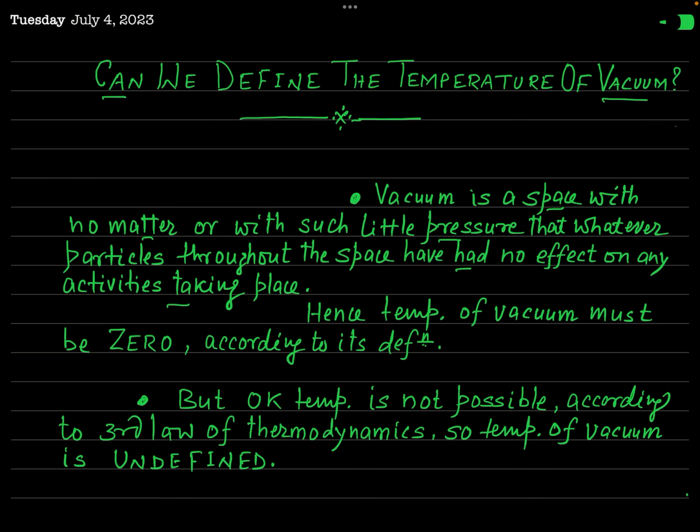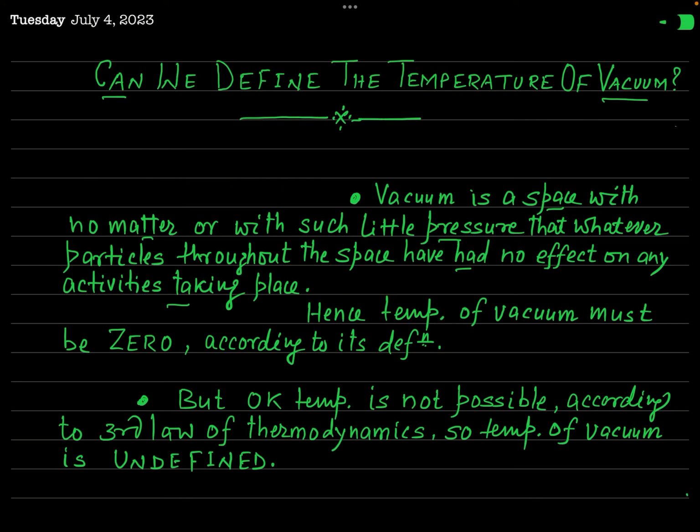So, as you know, the definition of temperature in accordance with the kinetic theory of gases is the measure of average translational kinetic energy of the molecules. But since a perfect vacuum does not contain any molecule, and even if it contains a molecule, we assume that the molecules are not performing any activities, it means the molecules are not in motion.